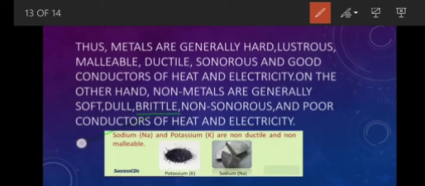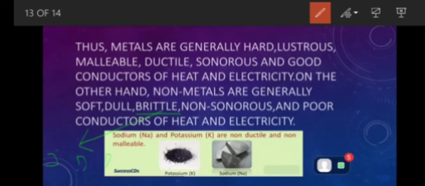When we strike them with a hammer, they get divided into small pieces. So non-metals are brittle. The physical properties of non-metals are exactly opposite to those of metals. Got that?